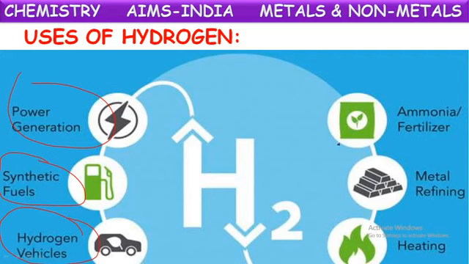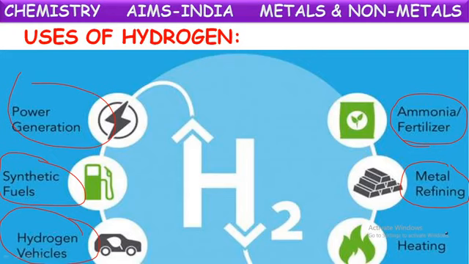Next, in fertilizers, along with some other elements, hydrogen gas is also used in the making of certain fertilizers like ammonia. Metal refining, because refining of metal requires a large heat energy. Then only these metals will be melted so that they can be refined and purified. For this purpose, they use hydrogen gas for producing large amounts of heat.